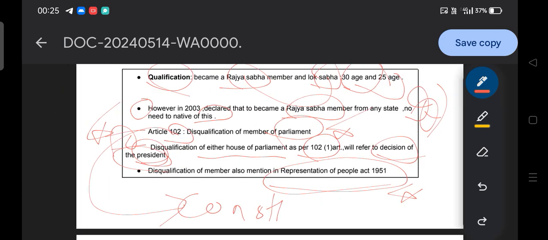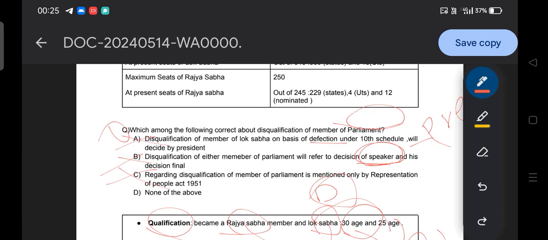Why do we study that? Because this is something that you notice in our questions. For example, a statement like "disqualification of a member of parliament is mentioned only in the constitution": this word "only" basically makes it wrong.